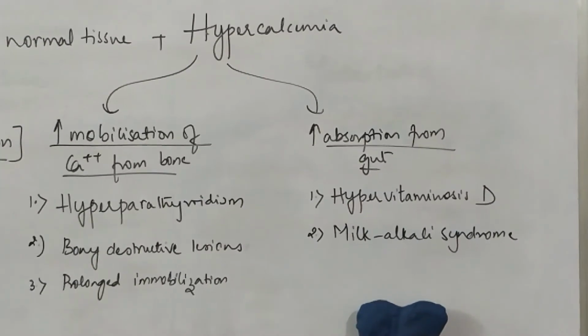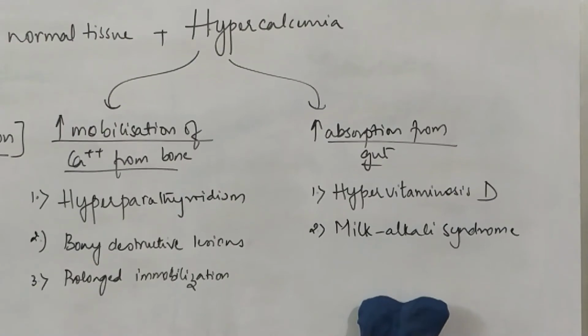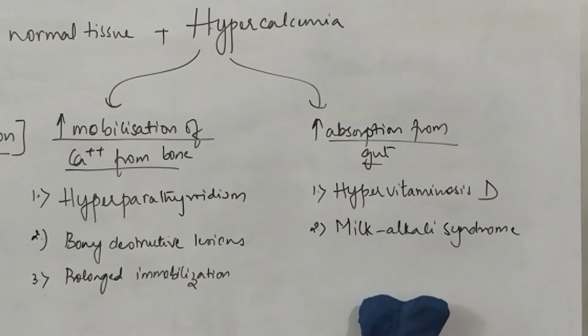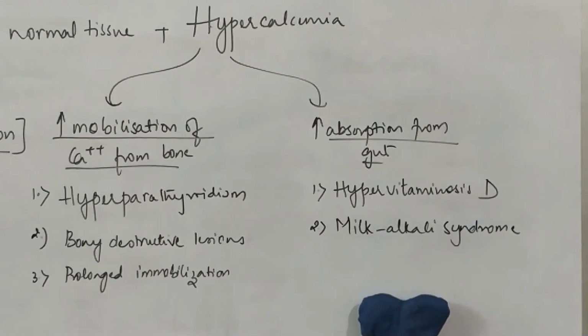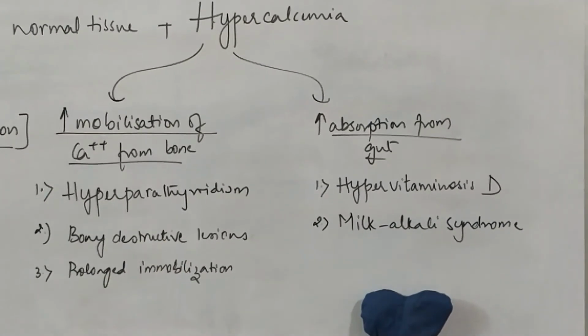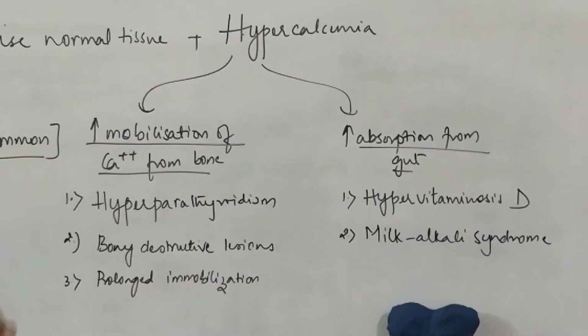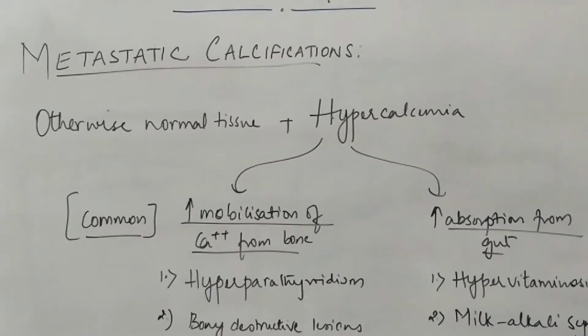Also, if a person is suffering from peptic ulcer, we generally give something called calcium carbonate. That can also lead to hypercalcemia in patients. So these are the few conditions where you see hypercalcemia, and this hypercalcemia can lead to metastatic calcifications.